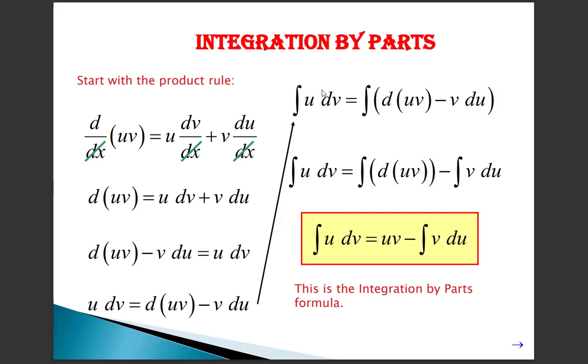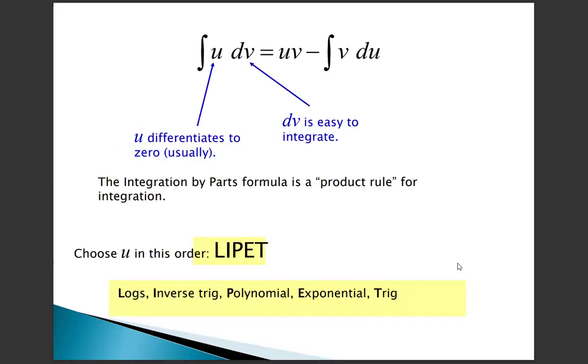We get u dv as it is, and integration of dv becomes v, and the formula is v du. So the integration by parts formula is integral of u dv equals uv minus integral of v du. This is the basic formula for integration by parts. Next, what is meant by u here?